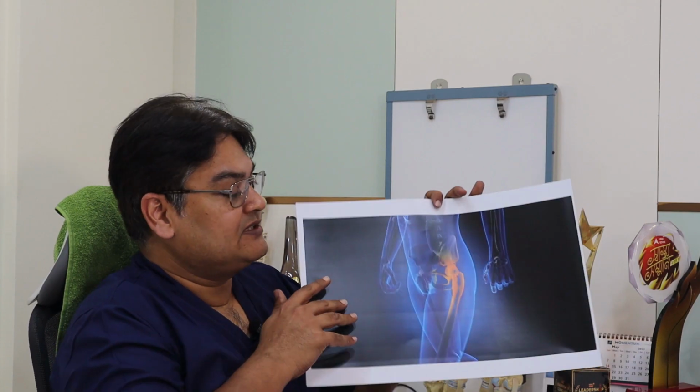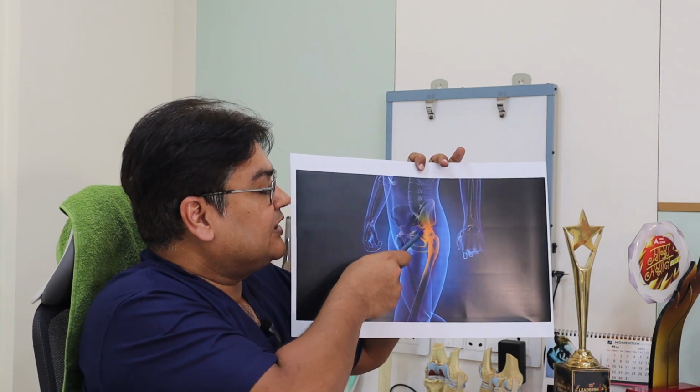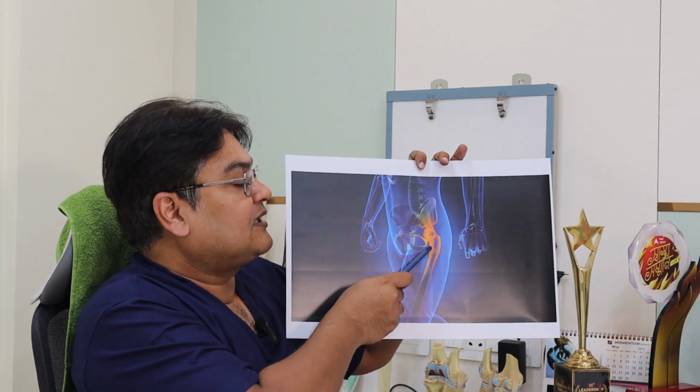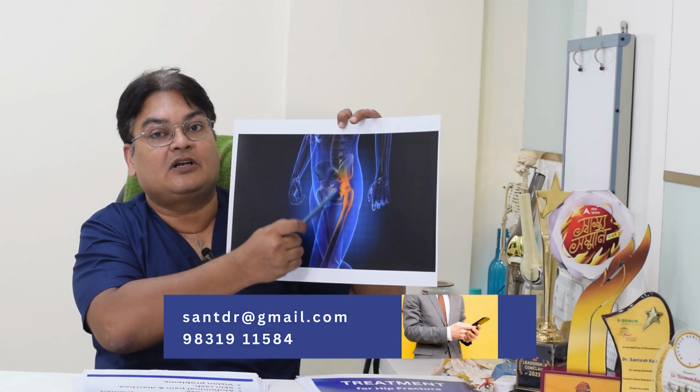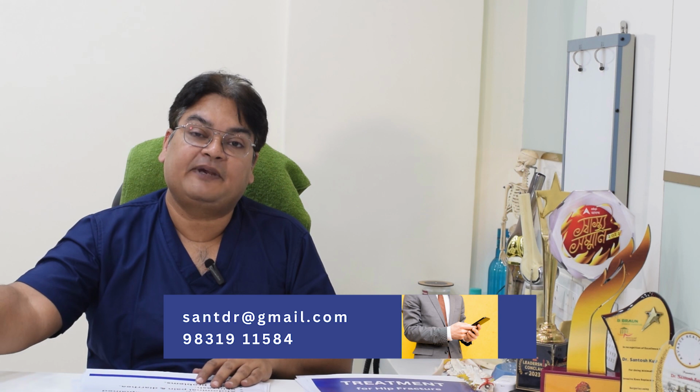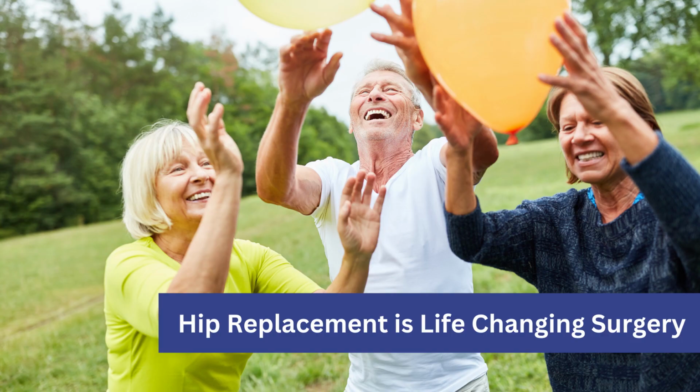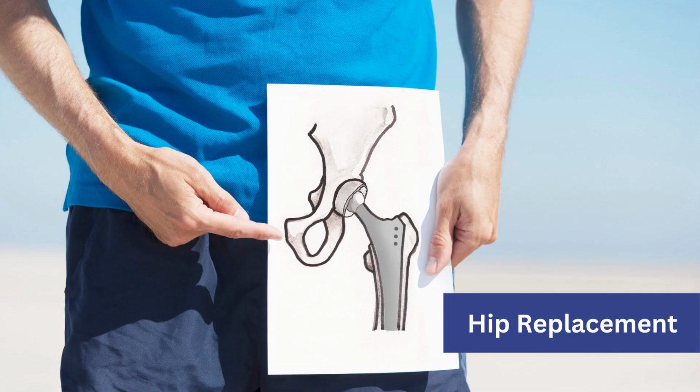Just to remind you once again, this is the hip joint, the joint which joins the thigh with the pelvis. This is a ball and cup joint, and it is the single biggest joint in the body. Hip joint arthritis leads to severe pain in the groin and front of thigh, and it's not only walking that is painful, sitting, lying down and sleeping are also very painful. It is one of the most incapacitating things which limits our movement, and hip replacement is the most life-changing surgery in medical science. It drastically improves the quality of life and mobility.